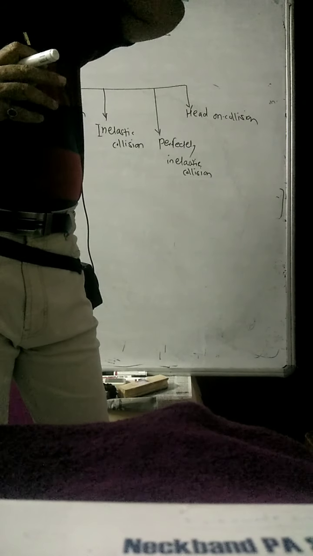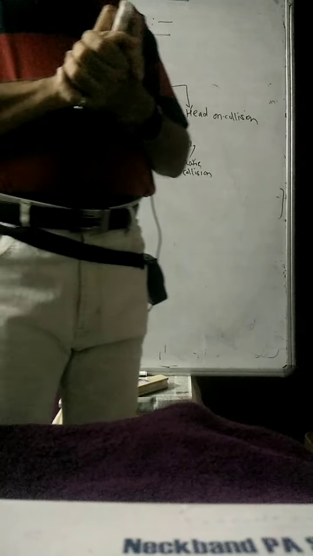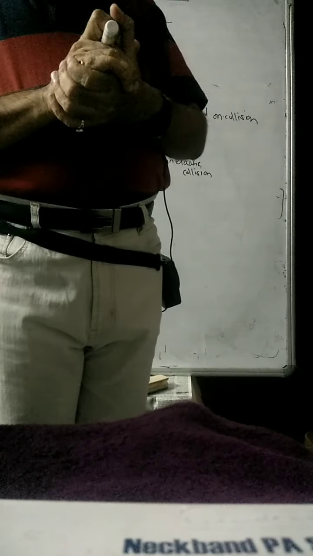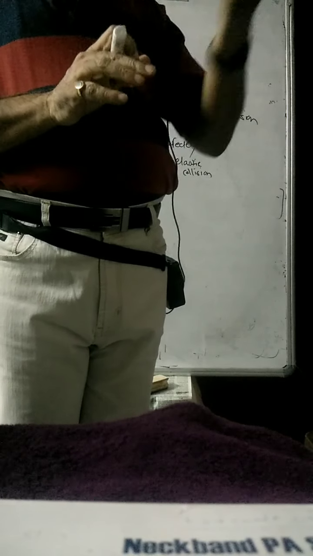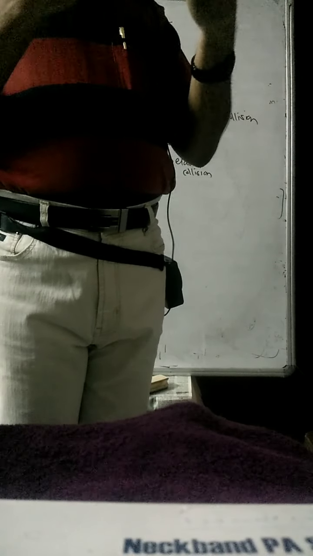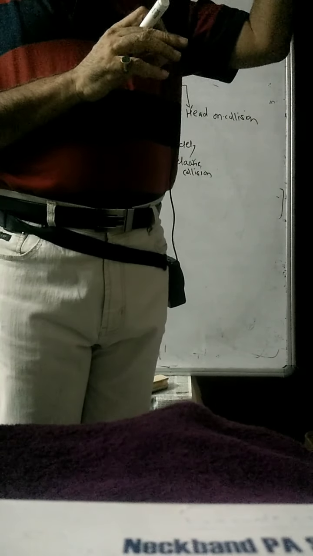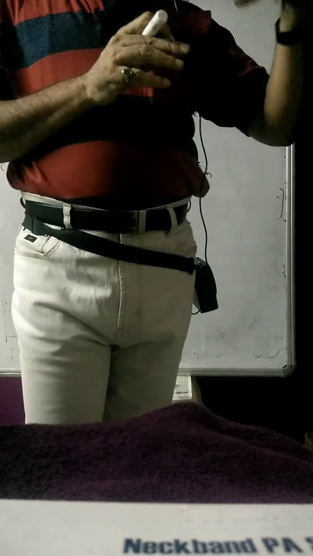If you threw the ball with 10 joule energy, it will come back with 9 joule energy. 1 joule is lost in the collision, or a sound is produced, so that energy has been converted into sound energy.